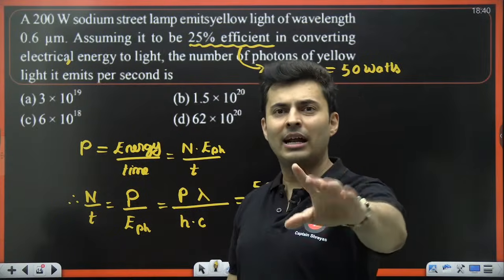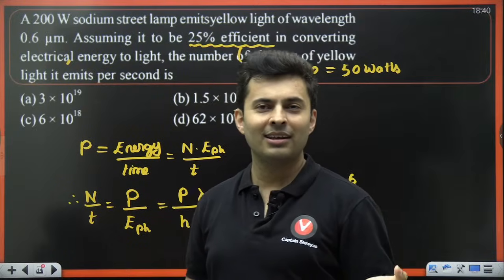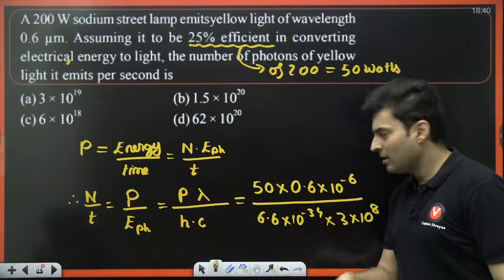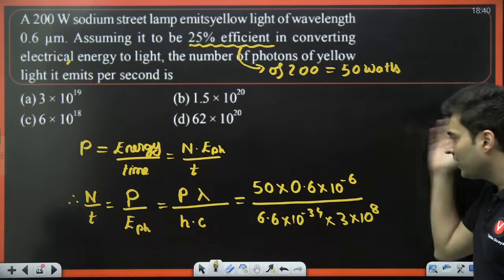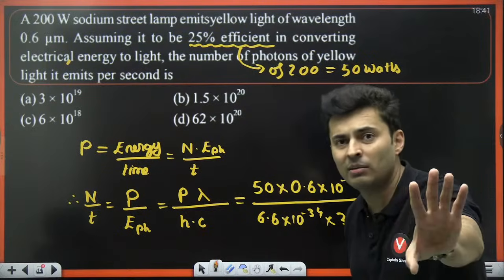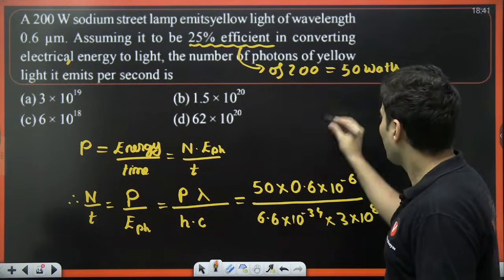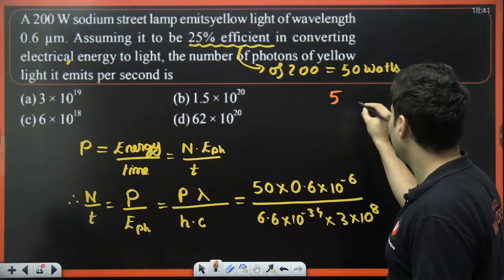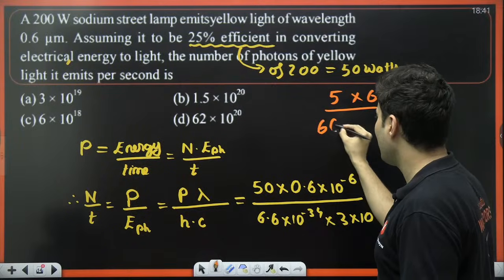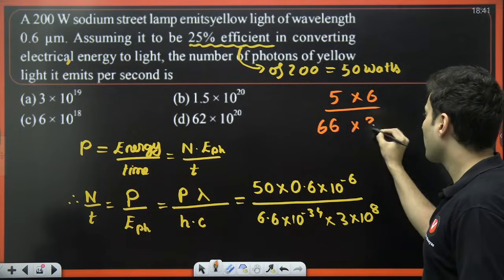Some of you have been attending my classes from before, maybe 1-2 years, you know this trick. That is, ignore the powers of 10. Forget the decimal places, forget the zeros, forget the powers of 10. Just write down pure non-zero numbers. So, what are the non-zero numbers? 5 is there, then into 6 is there, then 66 is there. Forget the decimal, don't worry about it. And 3 is there. Correct?